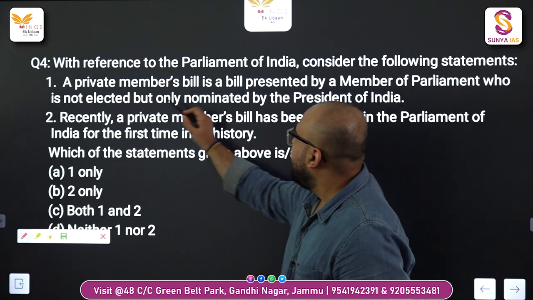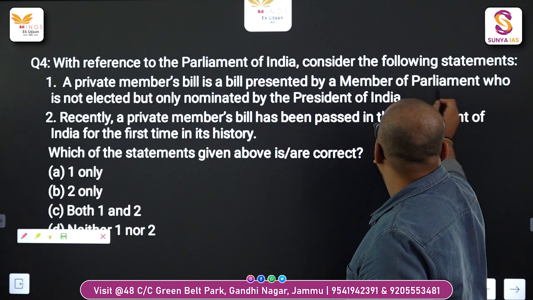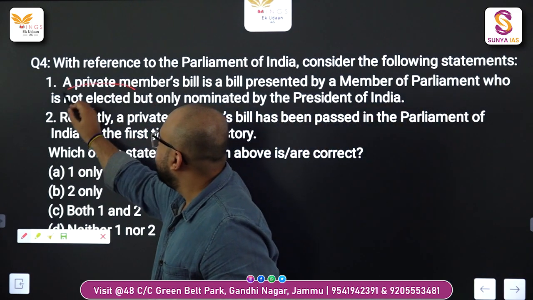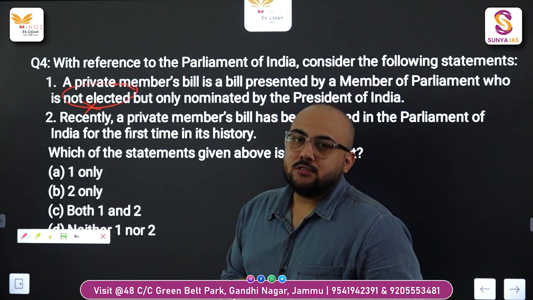So looking at the statement, a private member's bill is a bill presented by a member of parliament who is not elected. So there is a problem here. So of course this statement is wrong.